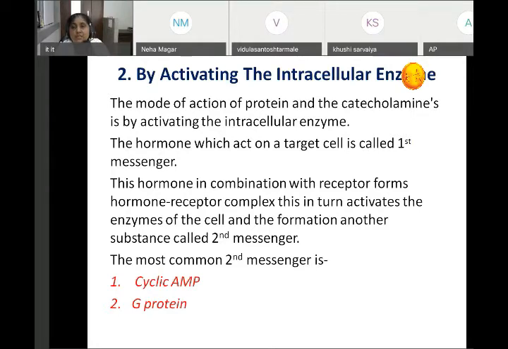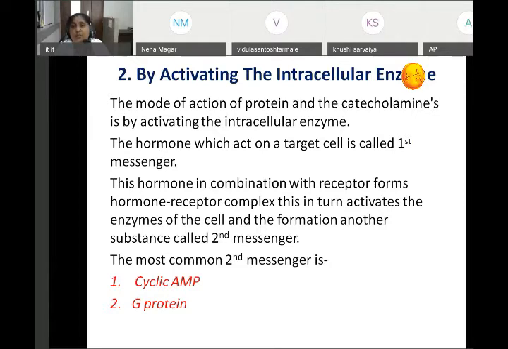Please be clear that the hormone which acts on a target cell is called the first messenger. Again, I will repeat that the hormone which acts on a target cell, suppose thyroid hormone, T4, attached on the target cell, is called the first messenger.